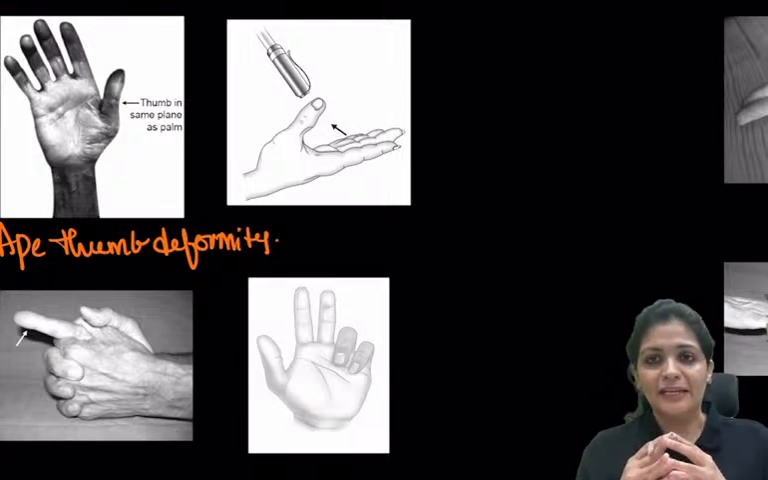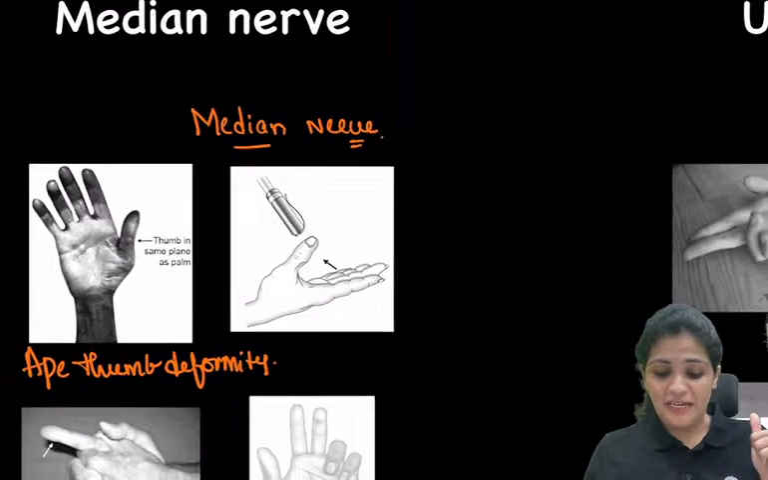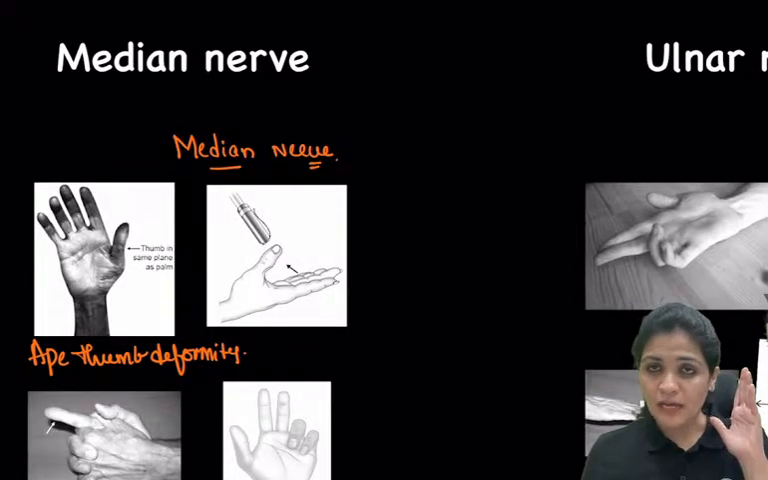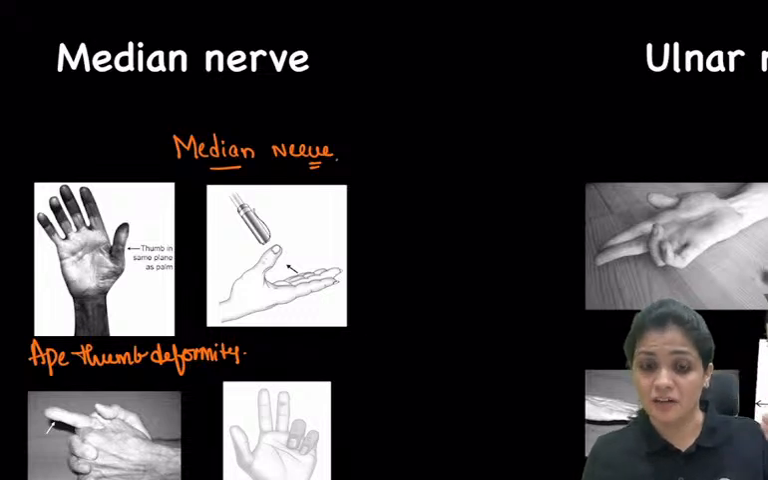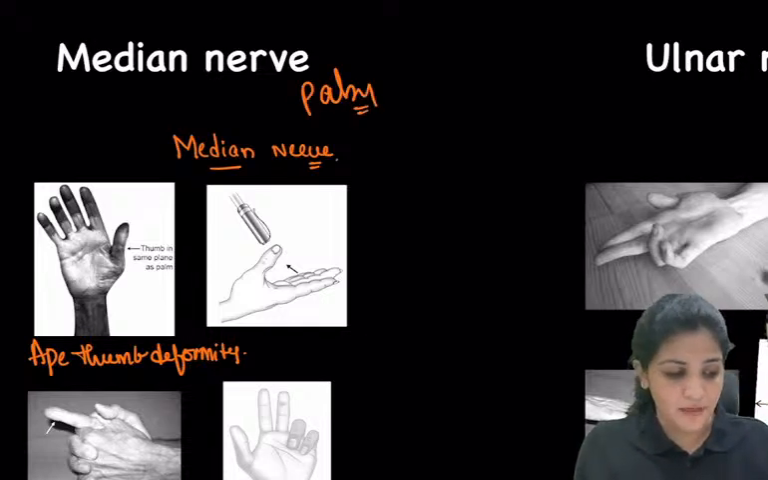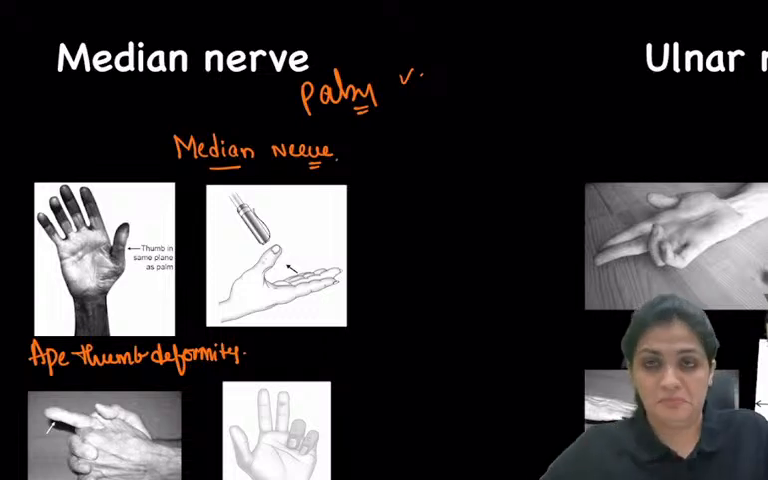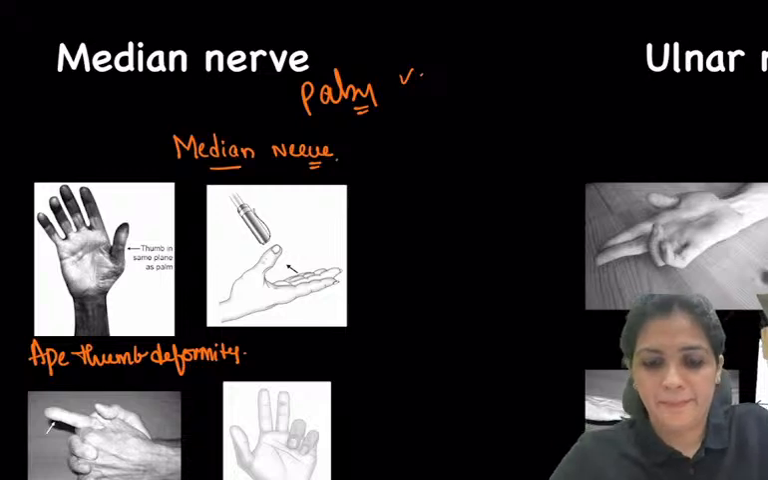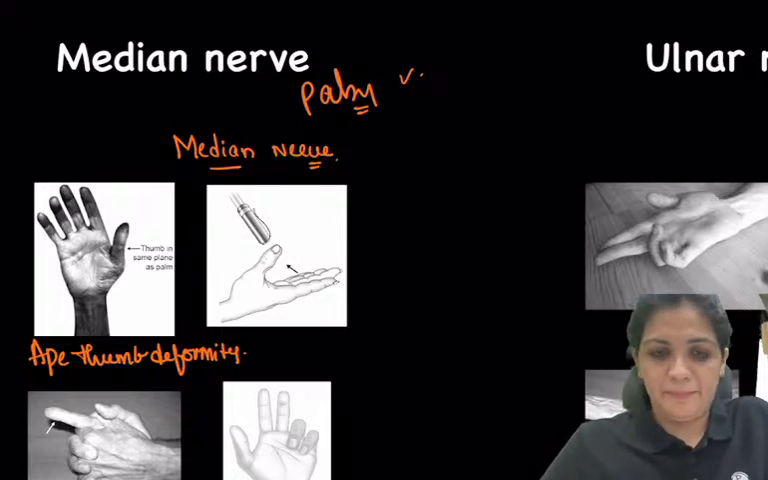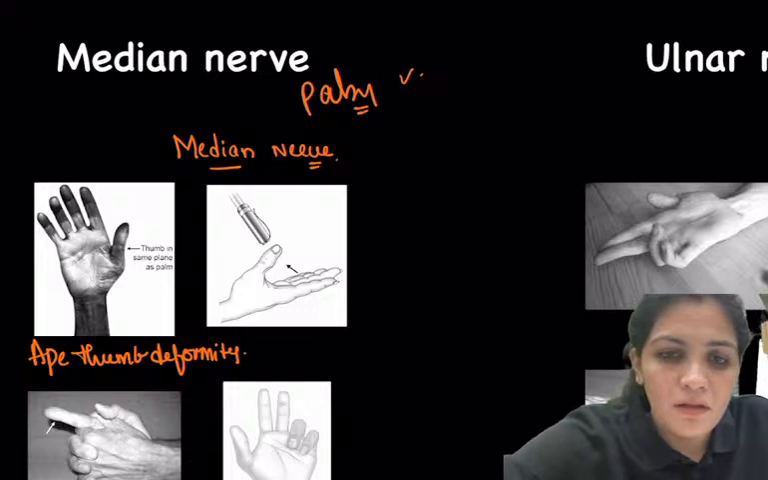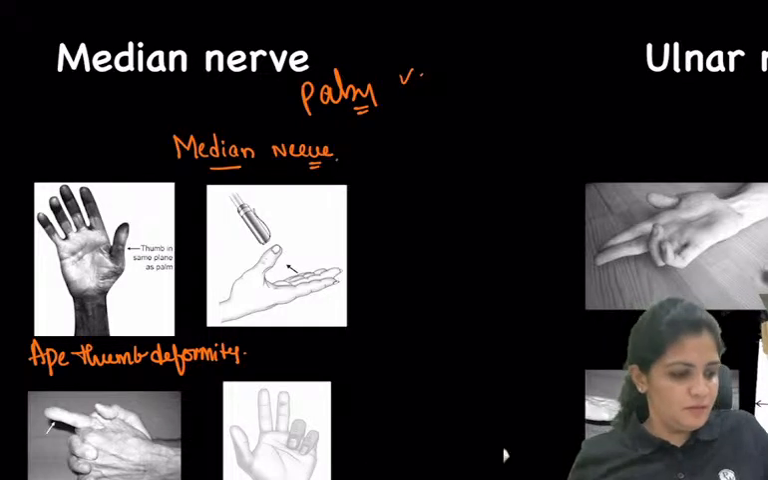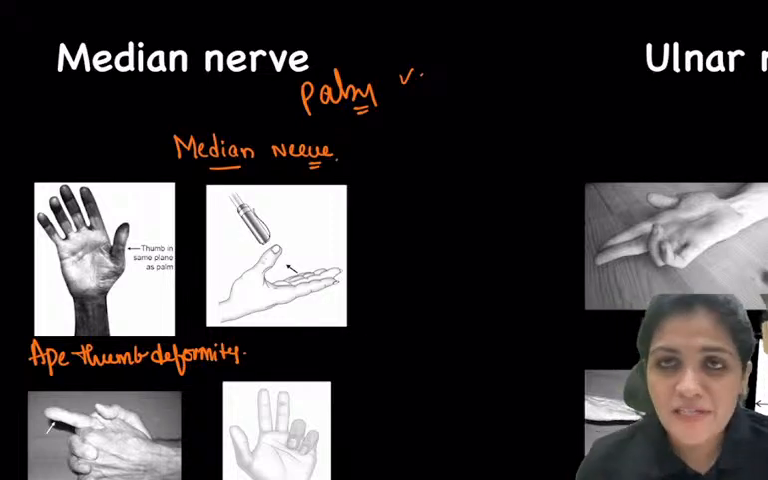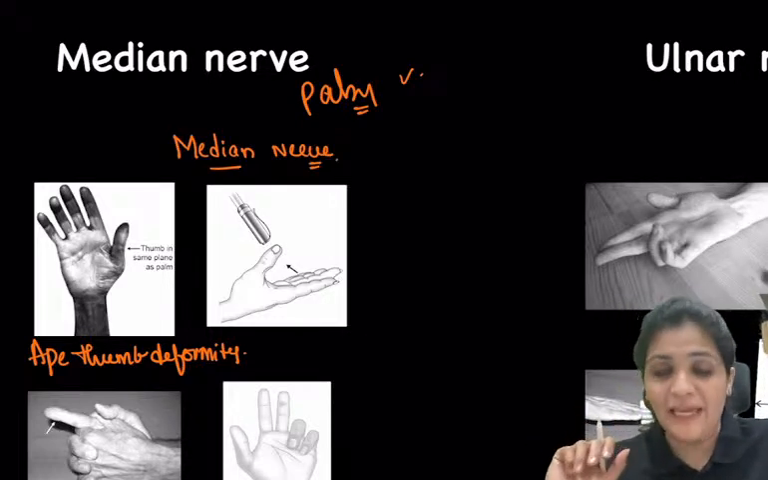Okay. So now we are dealing with the median nerve. I have told you that anything related to your thumb, the index finger, or the middle finger is related to your median nerve. So coming to the various things seen with median nerve palsy, the first thing you have to remember is the ape thumb deformity.